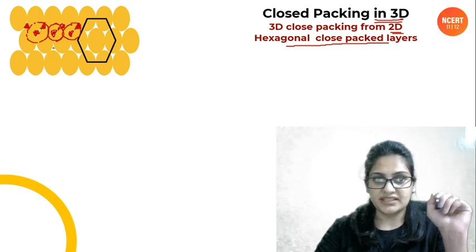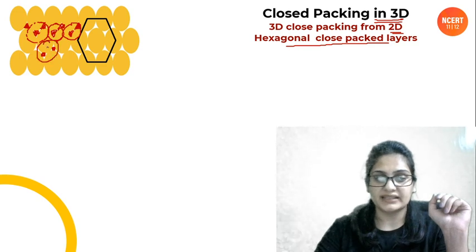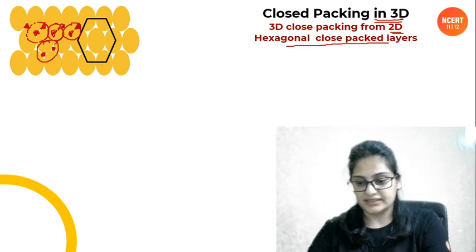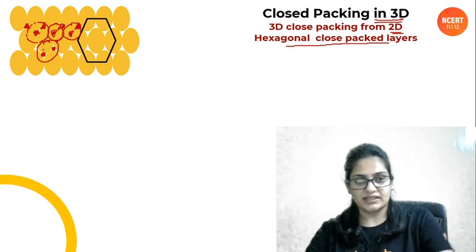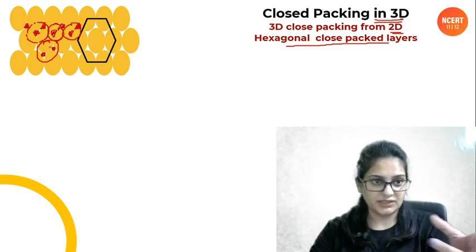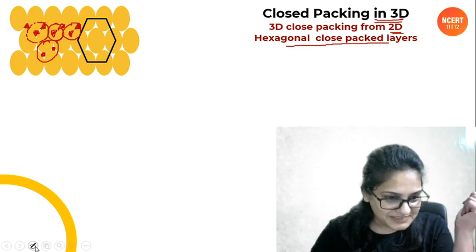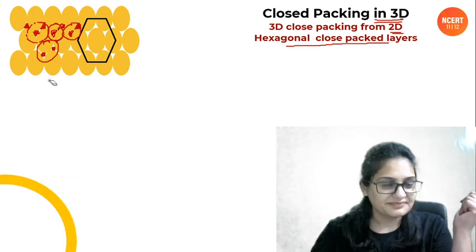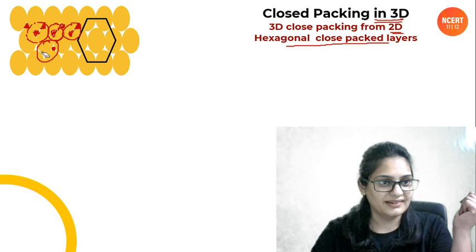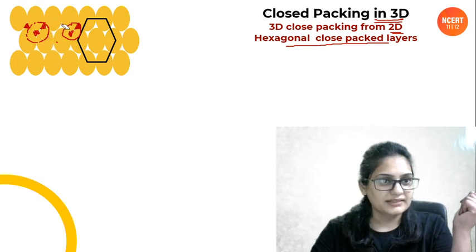So basically these spaces that are left, these spaces are going to be occupied by the next layer atoms. Okay, so do not copy it exactly, because I have drawn very bad circles, so it's not clearly visible. Should I draw it again? I can do that. That's too bad.